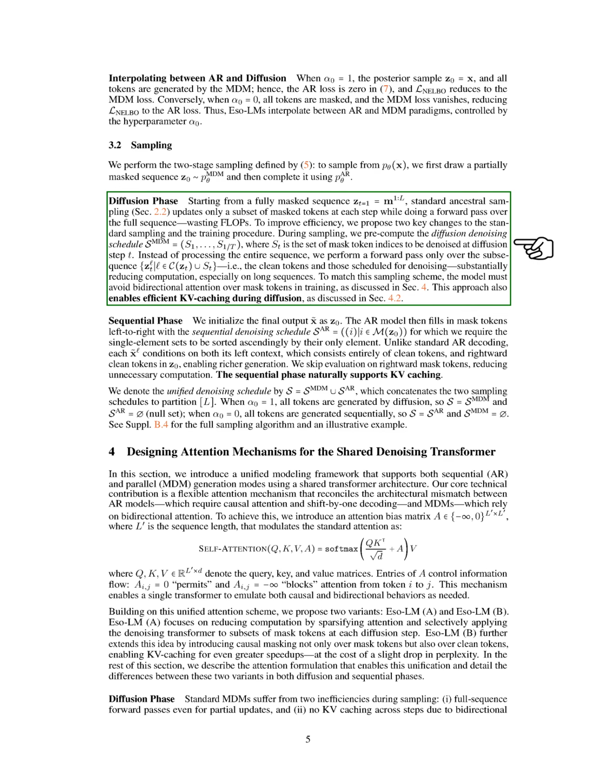In the diffusion phase, we identify two inefficiencies in standard MDMs: the need for full sequence forward passes for partial updates and the lack of key-value caching due to bidirectional attention. We tackle the first issue by evaluating only specific tokens at each step. We leverage the idea that masked tokens can be revealed in any order, sampling random sequences during training and applying causal attention to the masked tokens. Eso-LM-A uses this method to cut down on computation while maintaining performance, while Eso-LM-B extends this by applying causal masks to clean tokens, resulting in significant speed improvements during sampling.